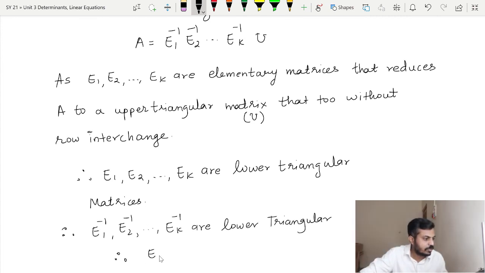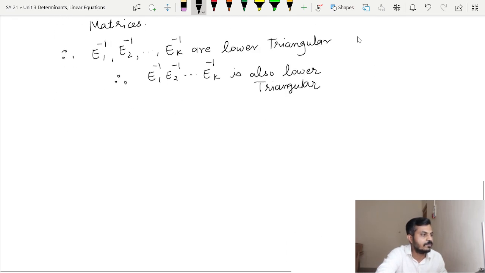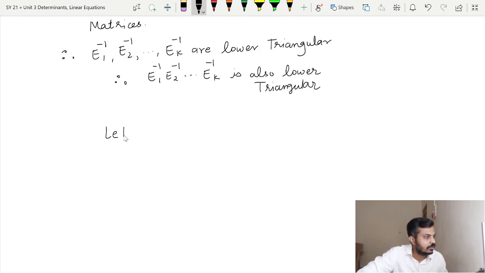Therefore the product E1 inverse, E2 inverse and so on up to Ek inverse is also lower triangular. Let us give it a name, I will call this double star. So let E1 inverse, E2 inverse and so on up to Ek inverse be equal to L, and therefore we can say A is equal to LU.